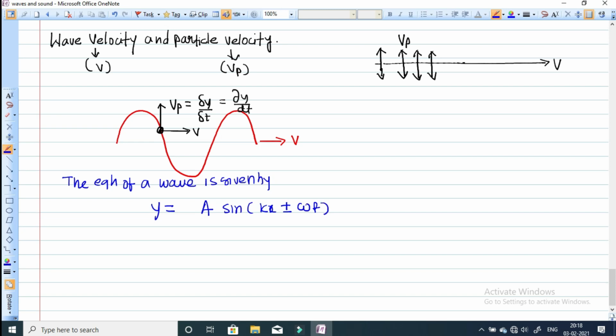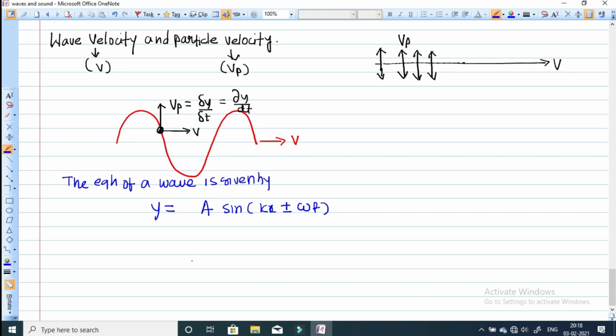This equation gives you the equation of a wave, where y is the displacement of the particle which is vibrating or oscillating, and x is the distance traveled by the wave. Two types of motions are there: one is the particle motion, another is the motion of the disturbance.